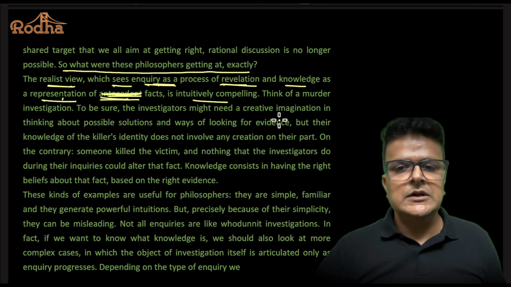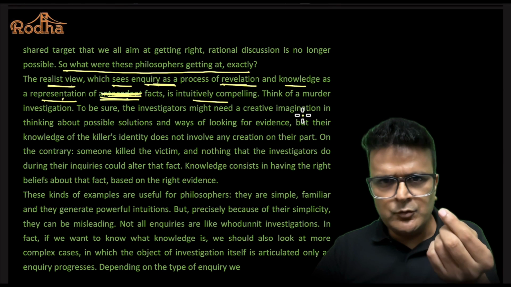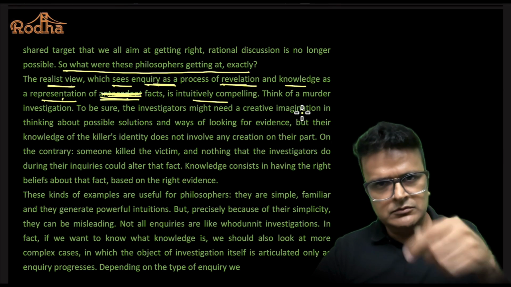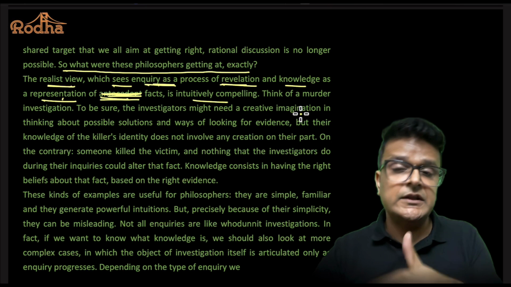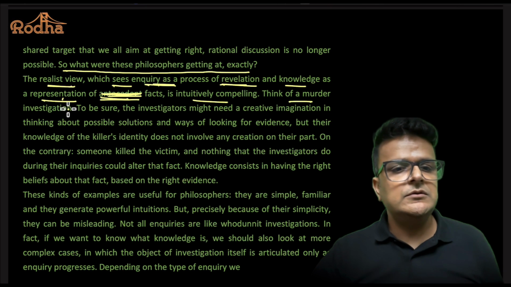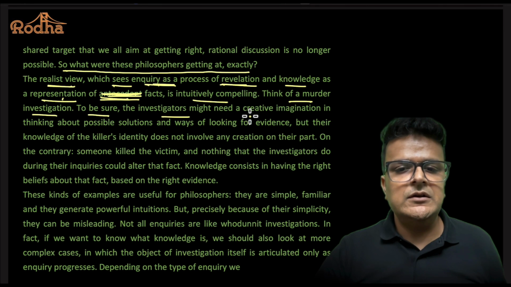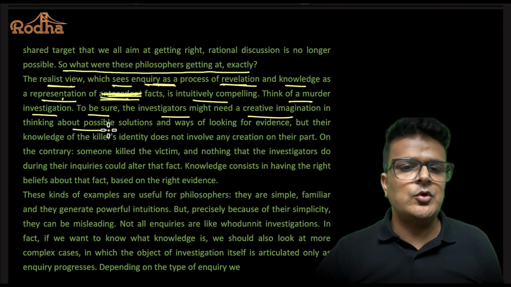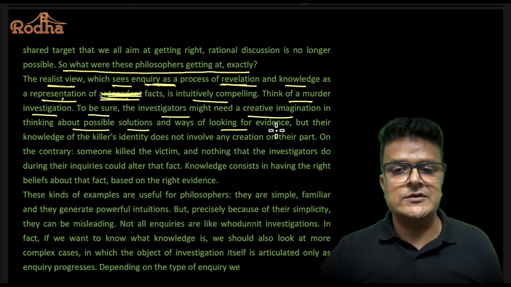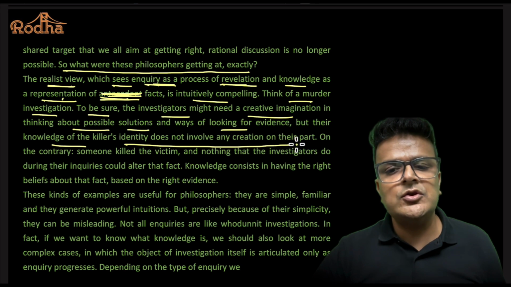Perfect. Then it gives you an example. Remember, very few points. So goal. They'll talk about the same thing 10 times and then they'll give you a lot of examples, details, explanations. Think of a murder investigation. To be sure, the investigator might need a creative imagination in thinking about possible solutions and way of looking for evidence. But their knowledge of the killer's identity does not involve any creation on their part.